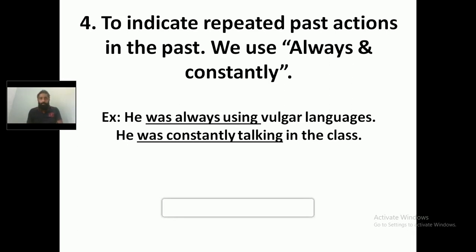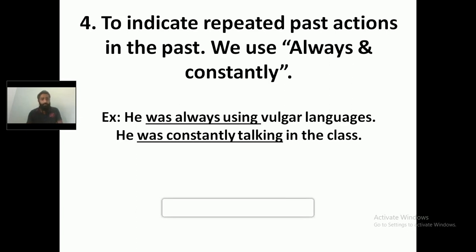Repeated past action. And what is the repeated past action? That is using vulgar language that happened in the past, not in the present. He was always using, which means indicating repeated past actions in the past, not in the present.